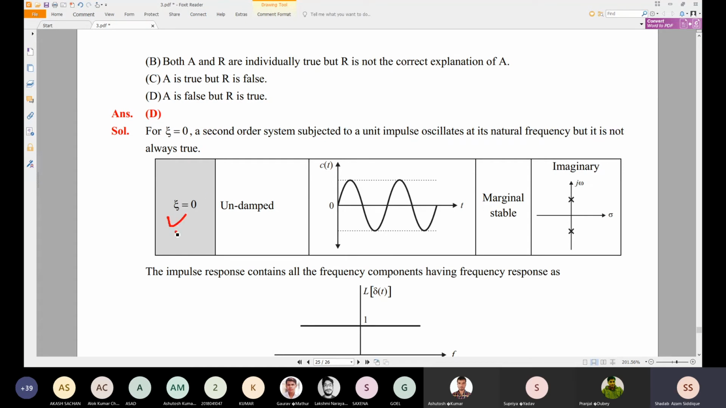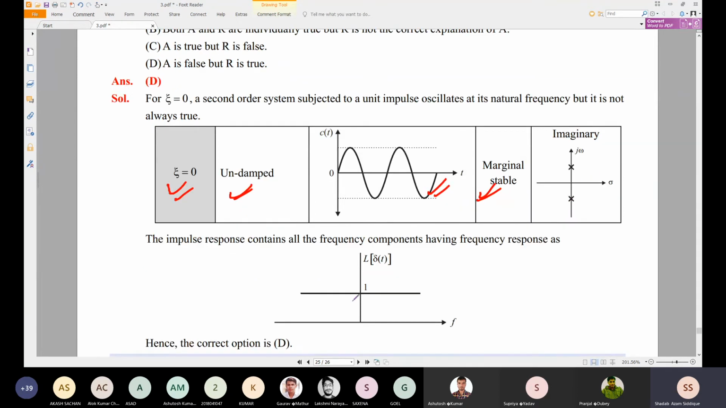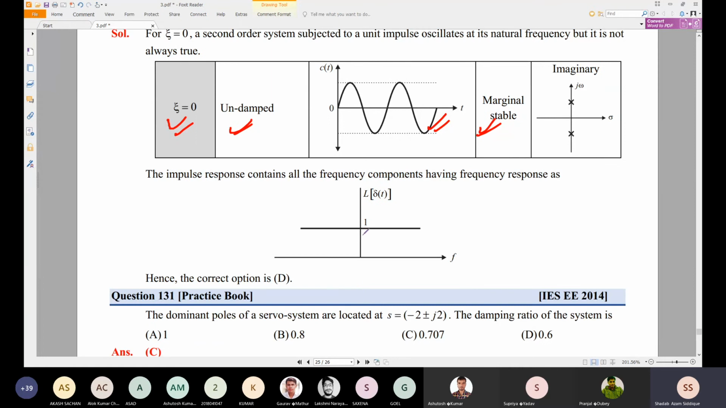So zeta is equal to 0, undamped, and c of t will be undamped like this, a marginally stable system. That will be located on the imaginary axis. Okay, and the impulse response will be like this. So this is the impulse response, L of delta t, which is equal to 1.